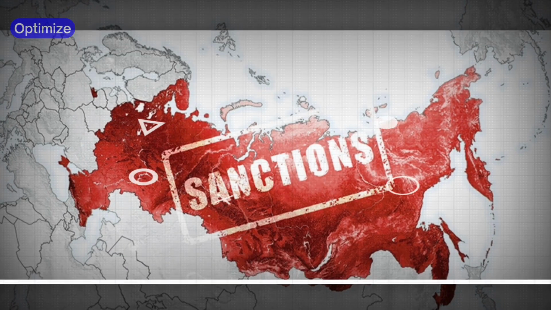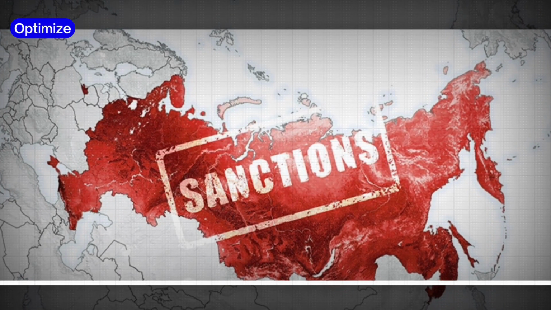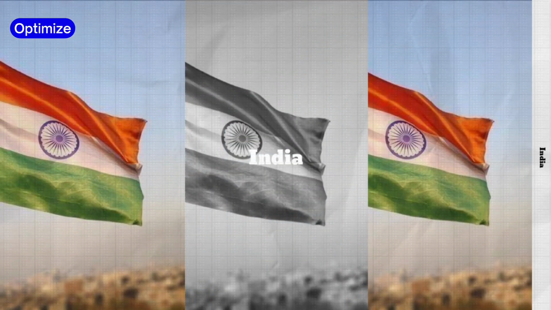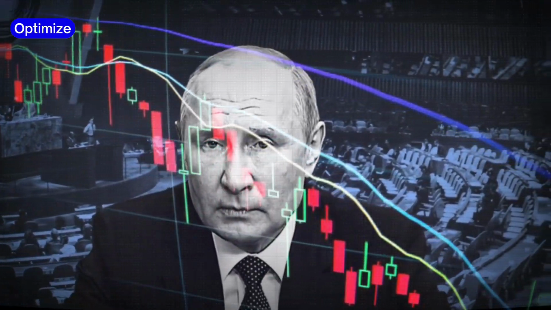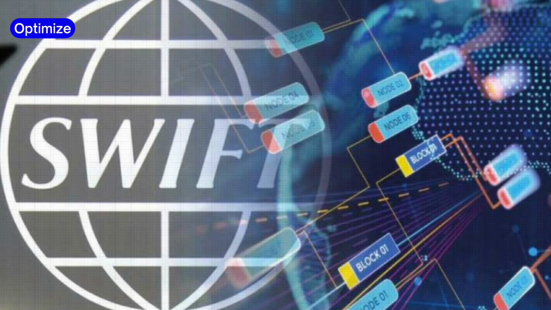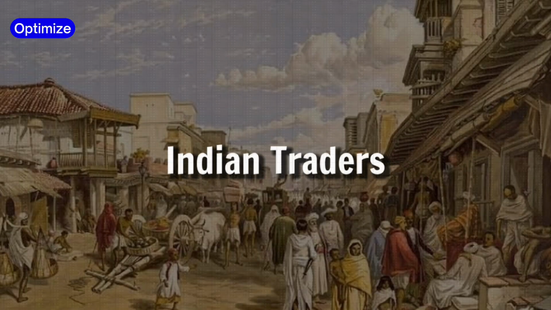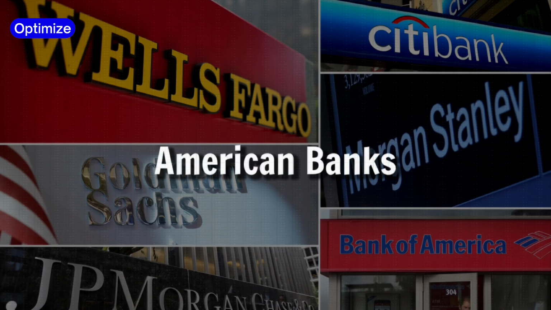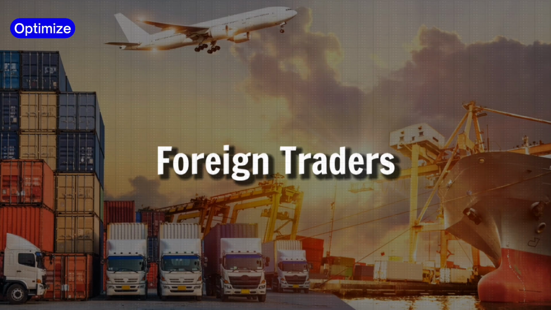The sanctions on Russia by the West did not only bring challenges for Russia, but they also made it difficult for India. The main problem that led to this development is Russia being removed from the SWIFT network. If we try to understand SWIFT, it is a network mainly of 6 different parties that includes Indian traders, Indian banks, American banks, foreign banks, and foreign traders.